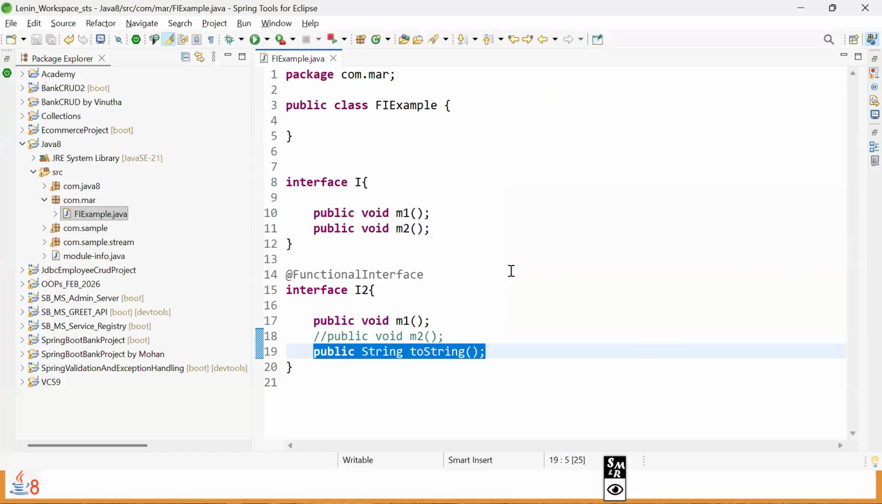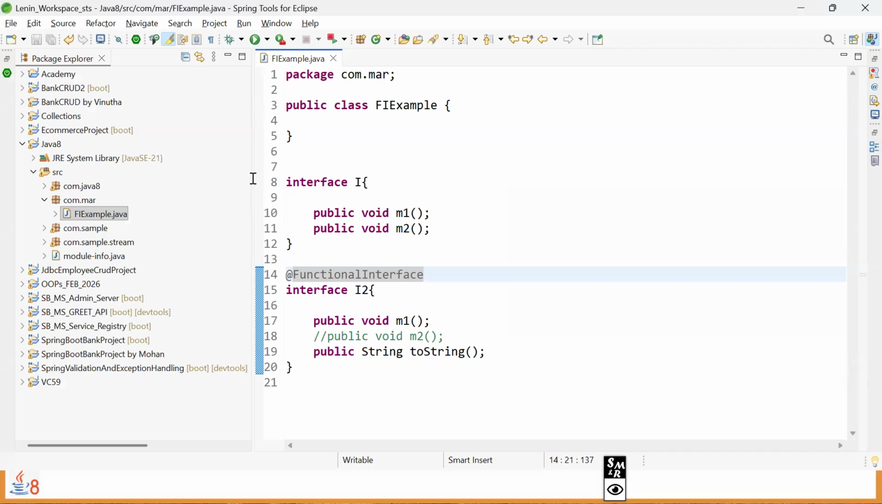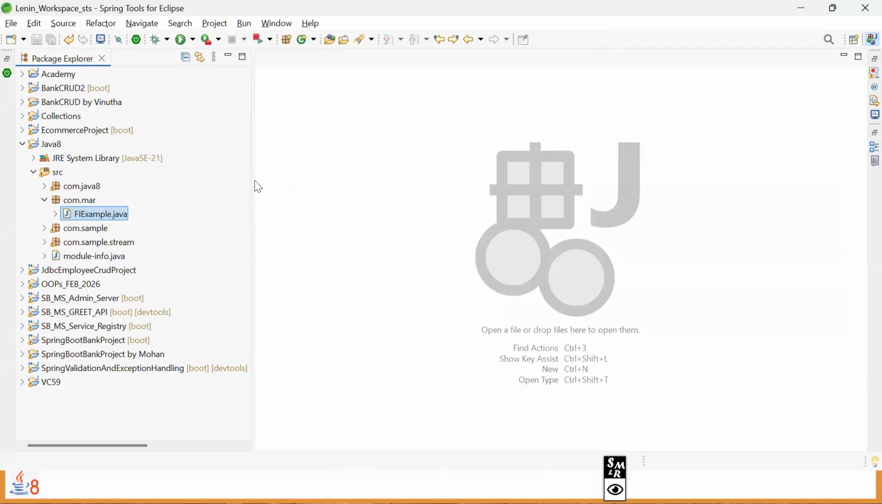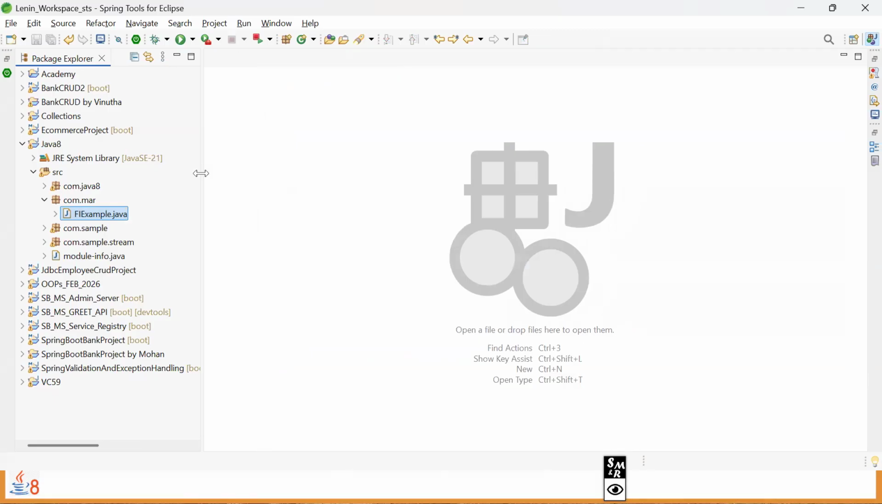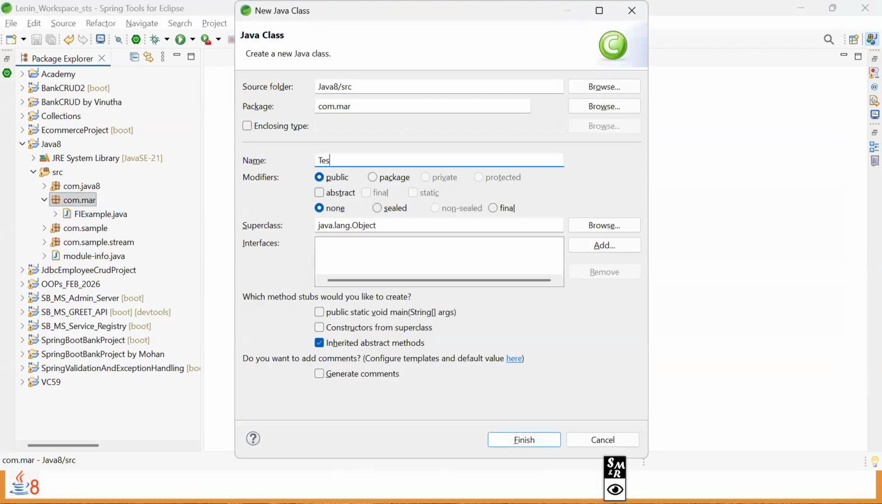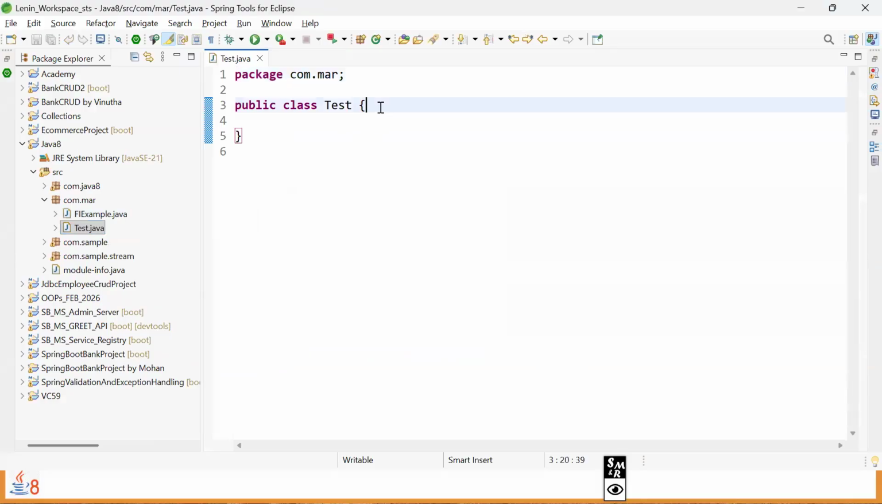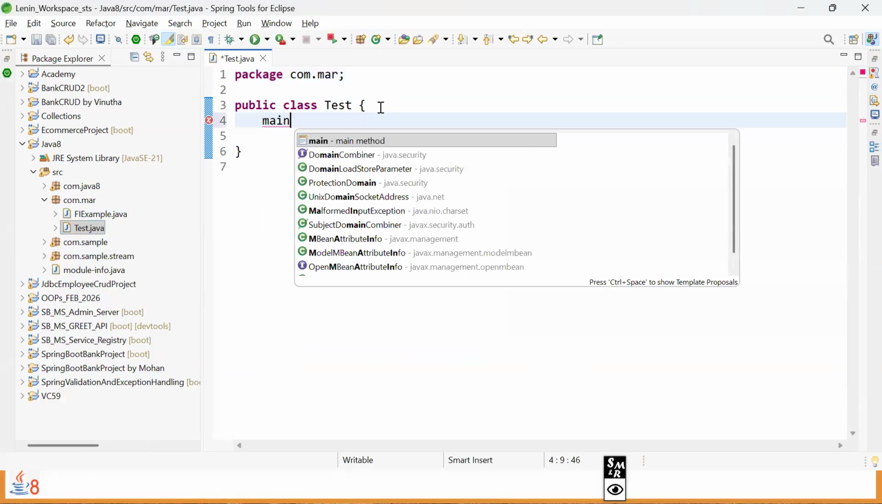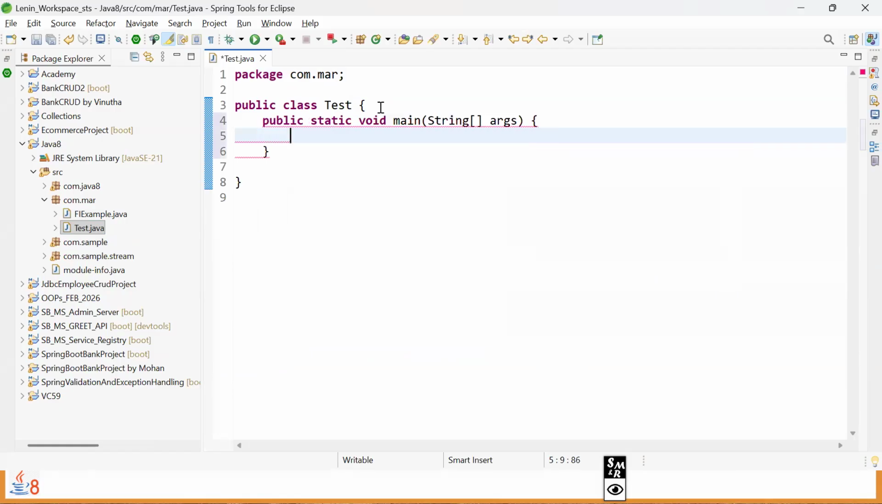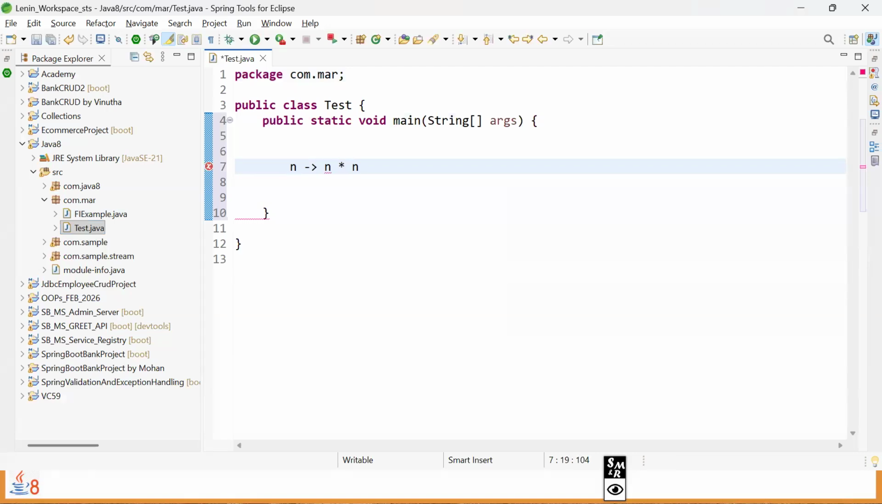So for this, I'll close this current file and let's create a new interface to define and a main method to execute. For that, I'll take a new class named Test, and inside this class to execute, let's take a main method. Inside the main method, if you write only a lambda expression to take a number as input and return the square of it, what is the syntax? n for number, lambda, followed by n asterisk n, end of the statement.